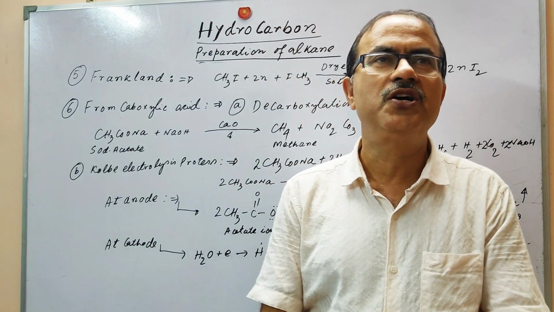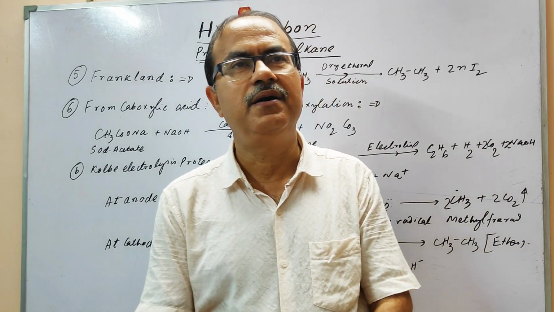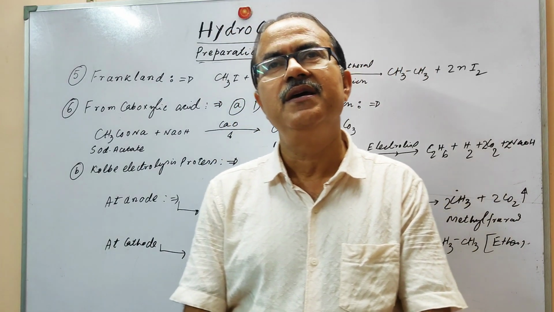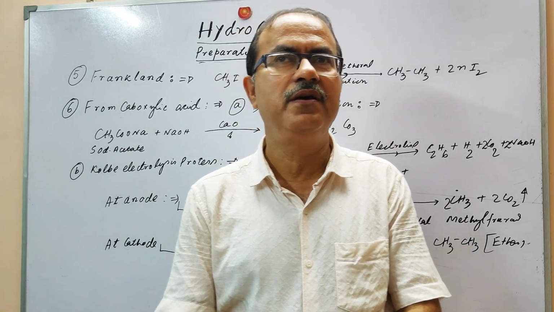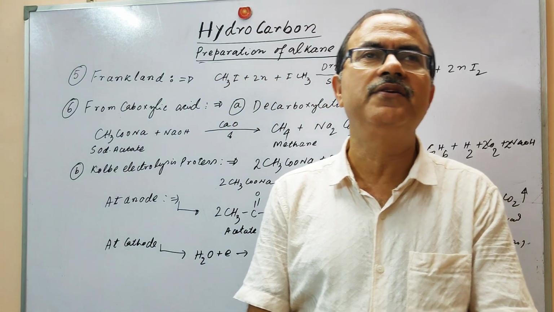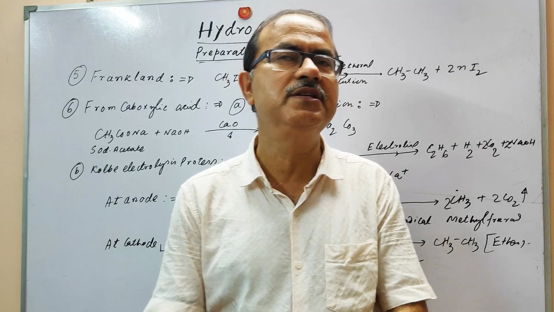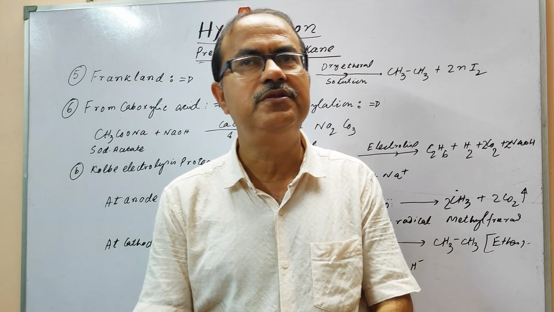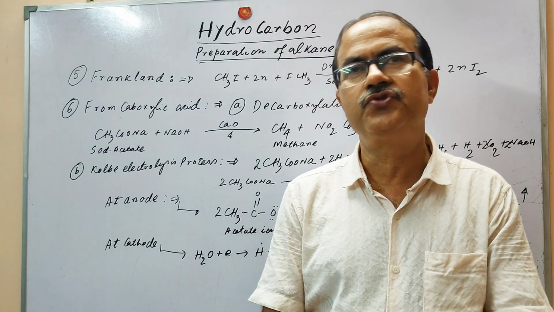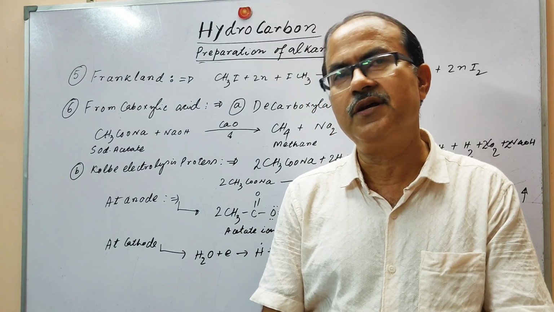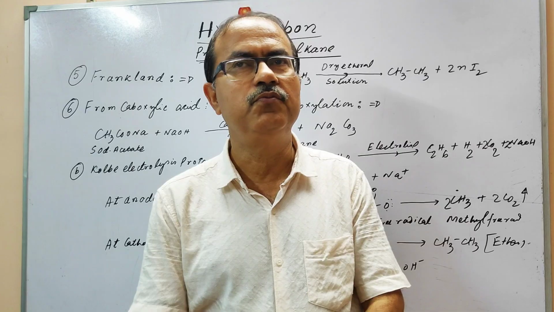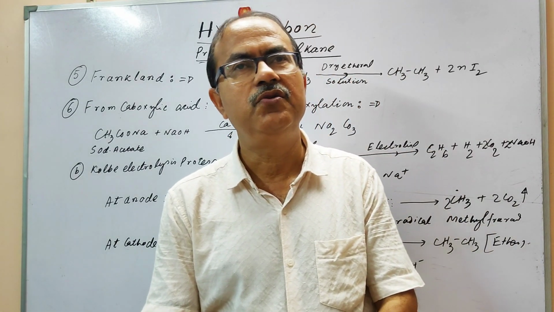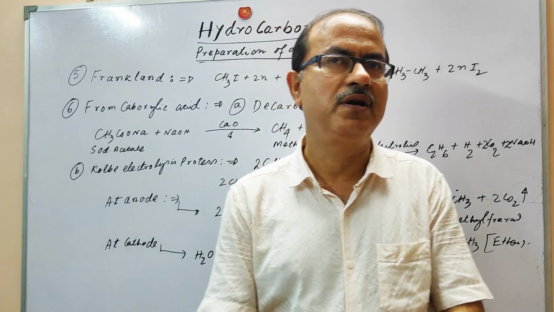Thirdly, we have discussed the Wurtz reaction, by which we can produce higher alkanes, and a disadvantage of the Wurtz reaction is that we cannot produce unsymmetrical alkanes. We have also discussed a substitute for this, the Corey-House reaction. From the Corey-House reaction we can produce both types of alkanes, symmetrical and unsymmetrical.